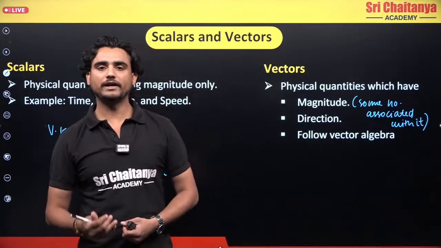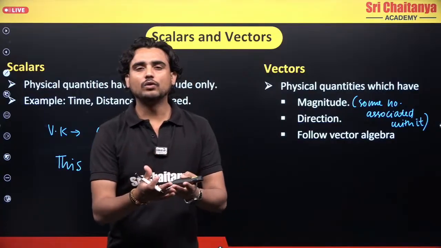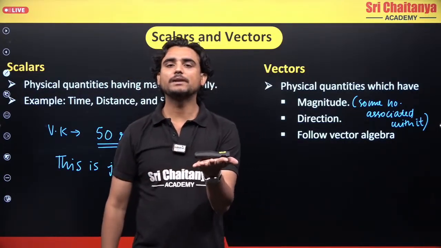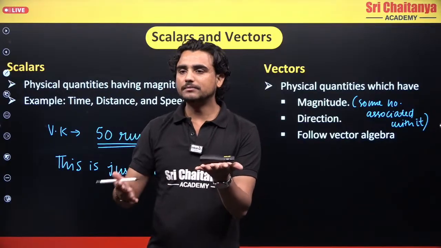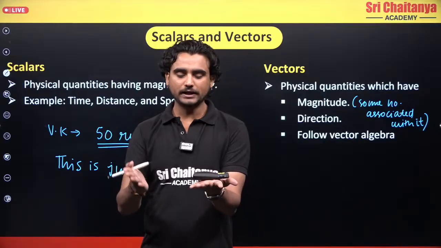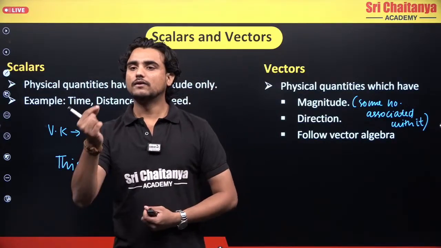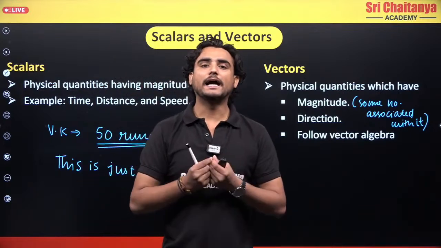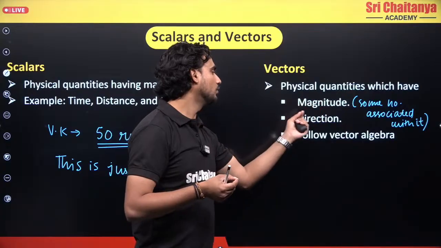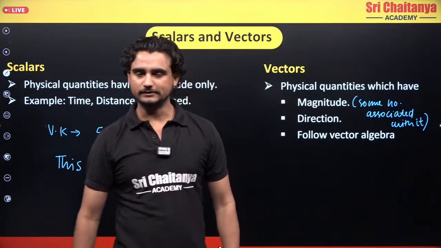So let's suppose I tell you, please apply a force on this. Let's suppose this is the remote which I have, and I tell you please apply a force. Now you will be confused in which direction to apply the force, right? So I will tell you please apply a force towards the right, or please apply a force towards the left. So for some quantities I have to specify direction as well. With the number, I also have to specify direction. That is known as a vector quantity.